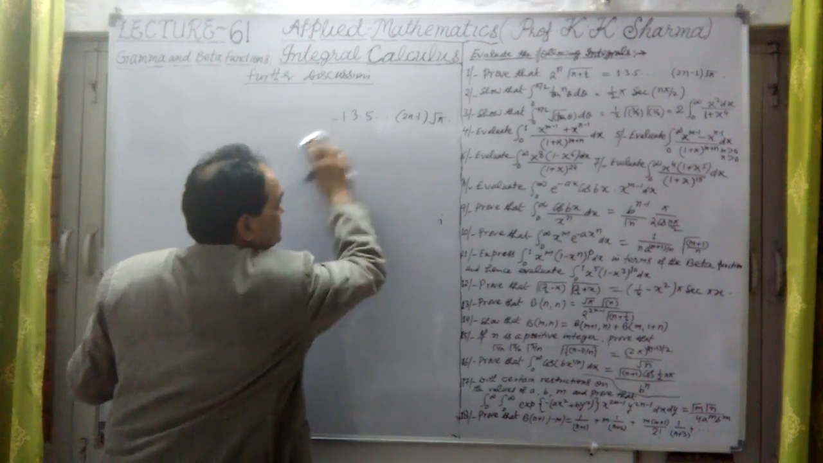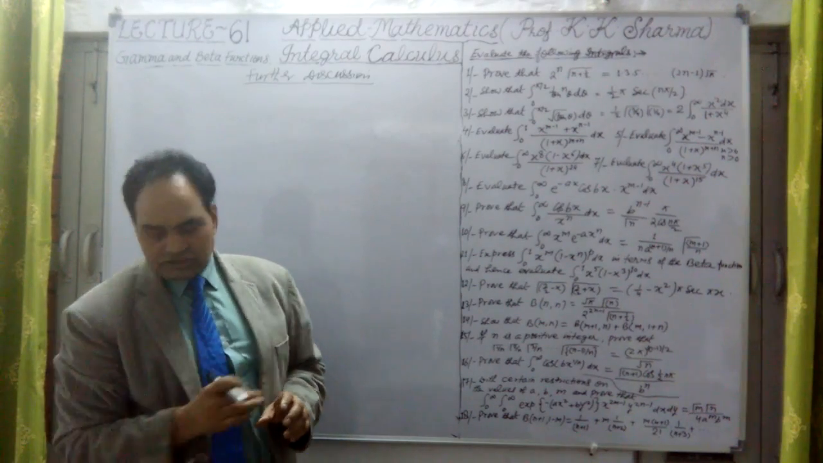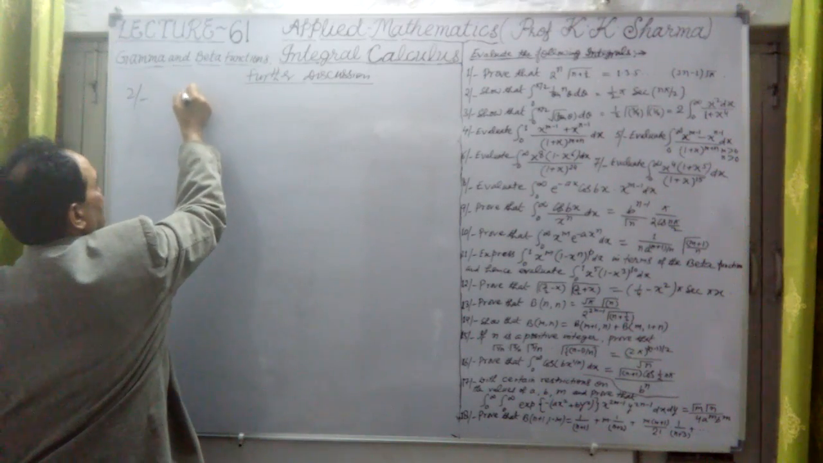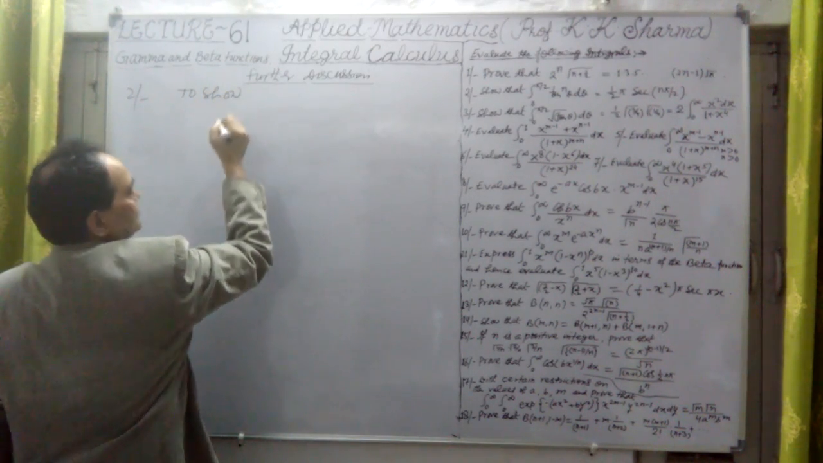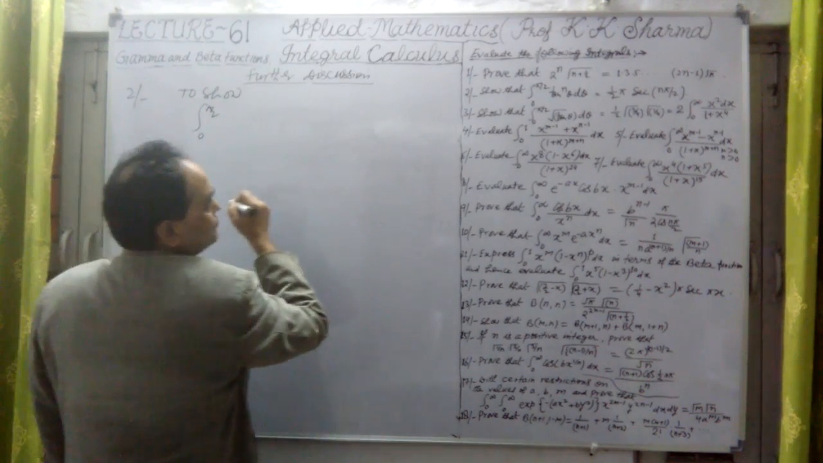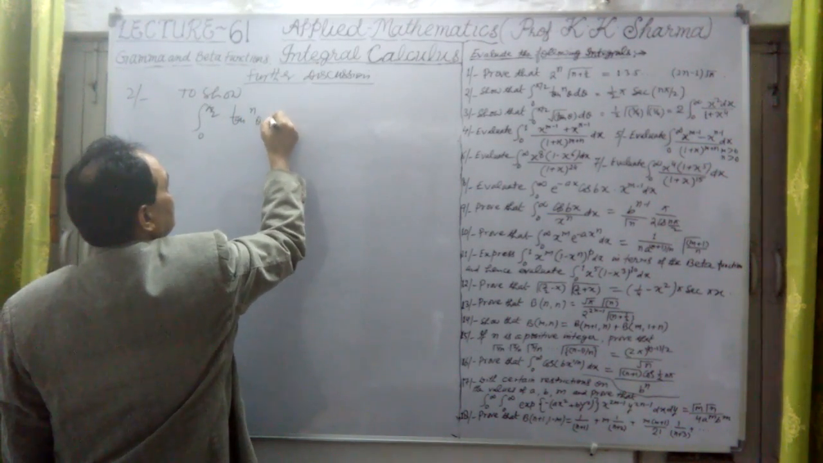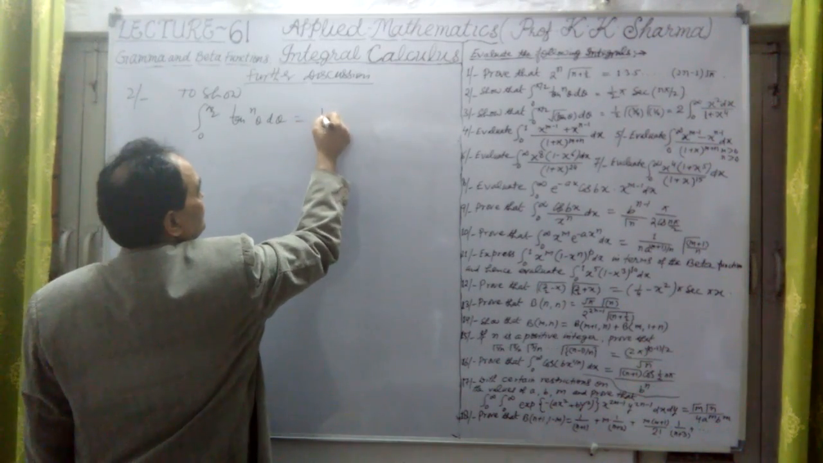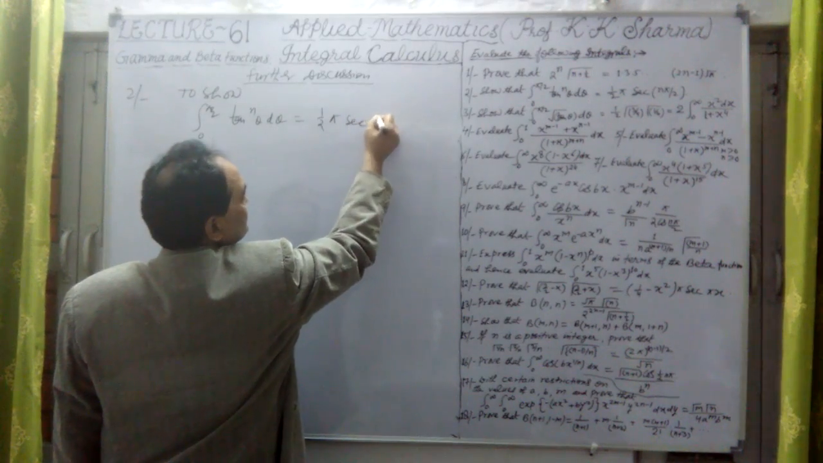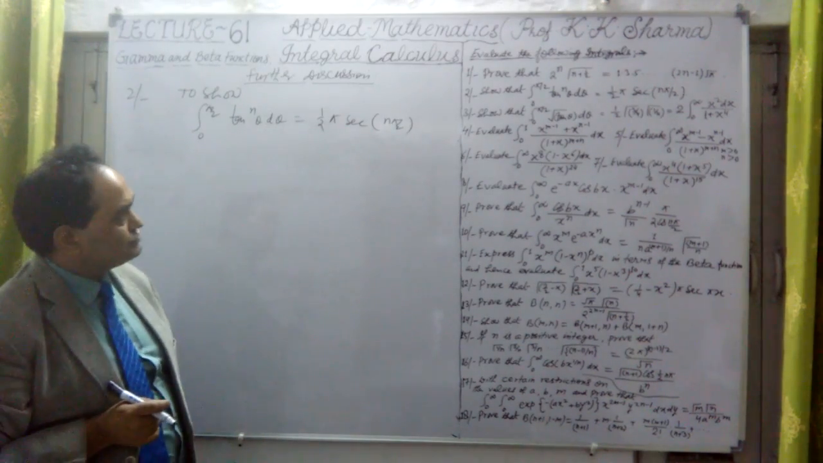Okay, so question number two. Let me discuss. It says to show that the integral from 0 to pi by 2 of tan^n theta d theta is equal to half pi into secant of n pi by 2. This we have to prove.